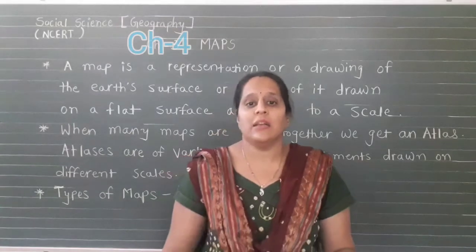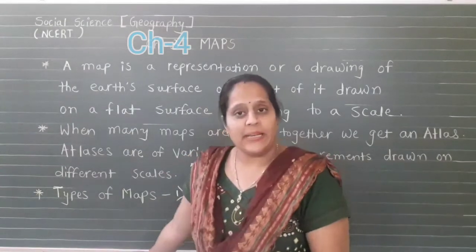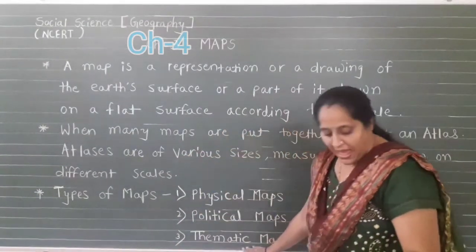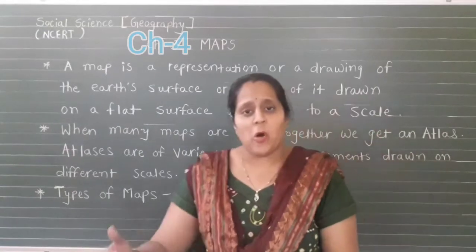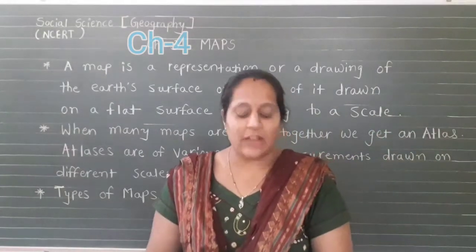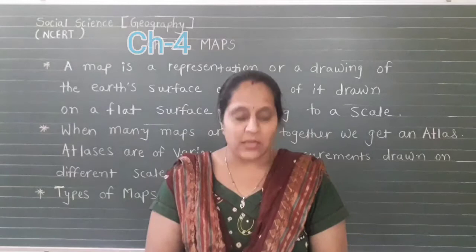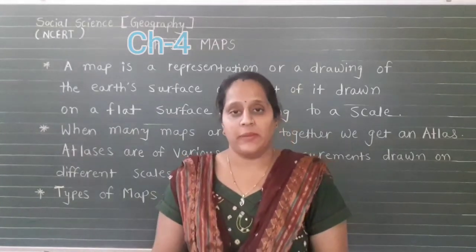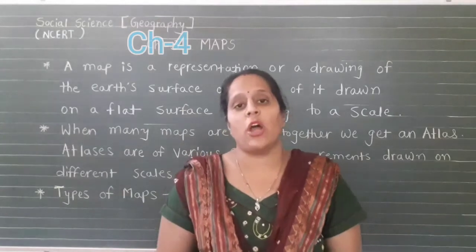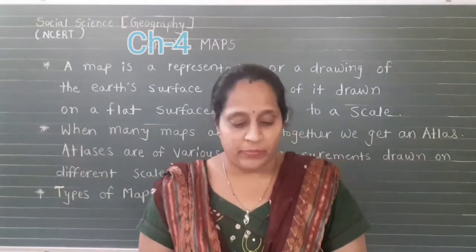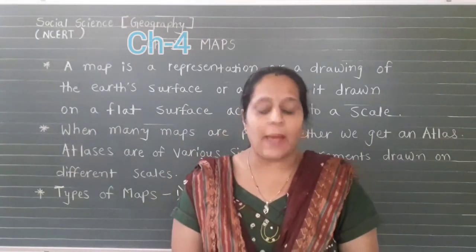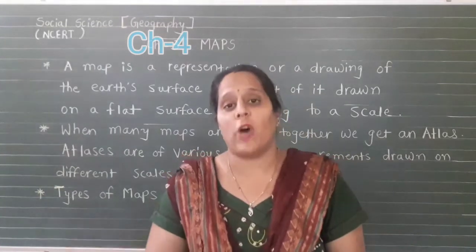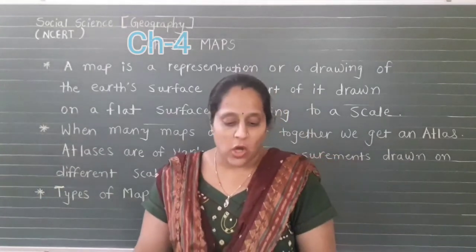The last, third one is the thematic map. Some maps focus on special information, such as a road map, a rainfall distribution map, or a map showing the distribution of forest area.